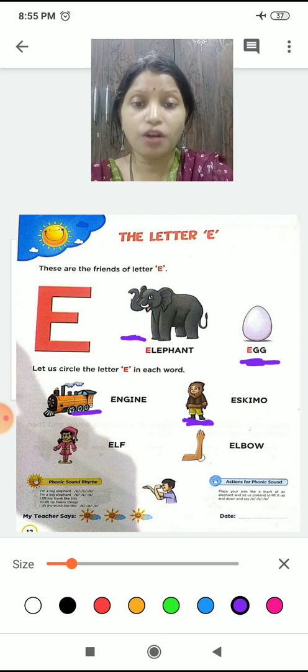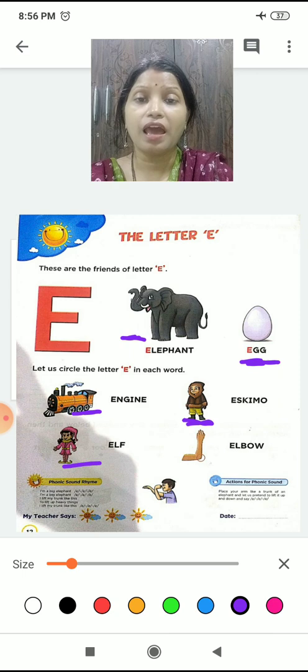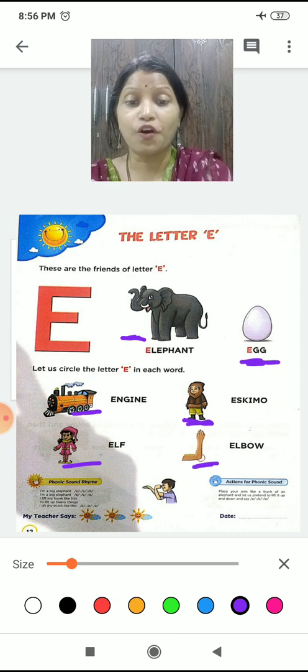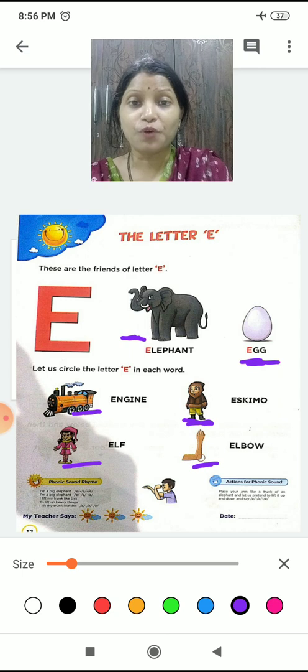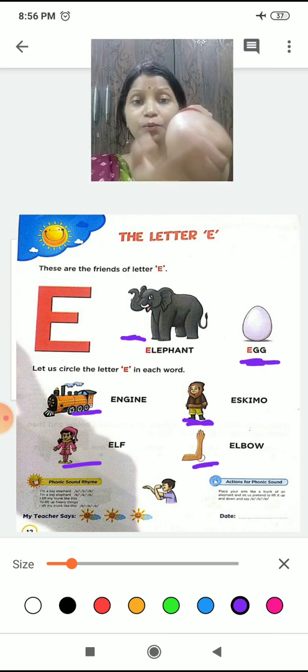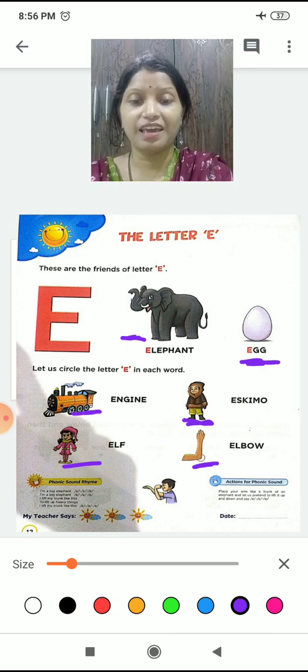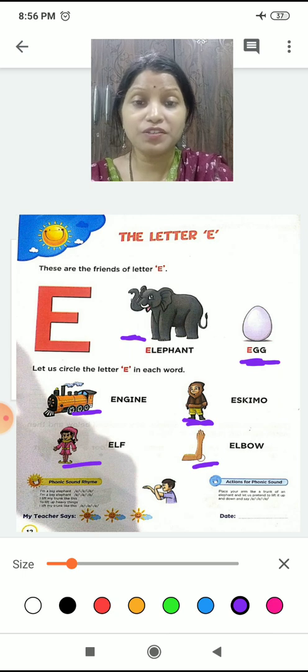E is for elf. E is for elbow. Yes. Okay. So children, these all were the friends of E.